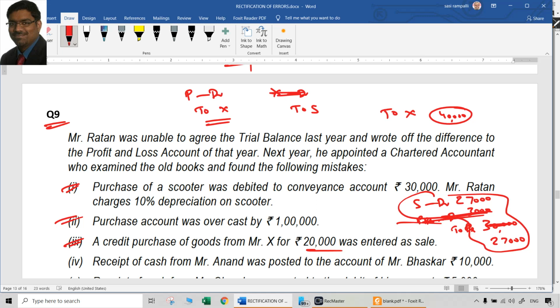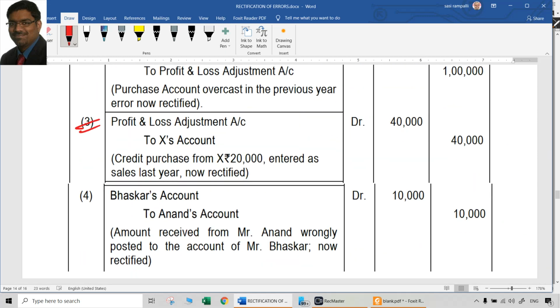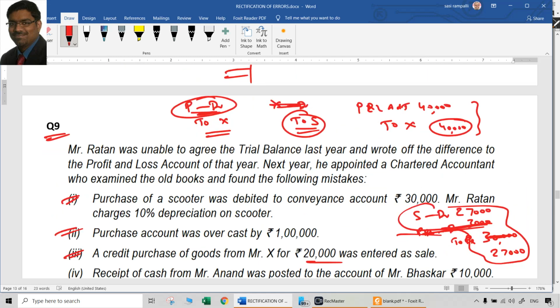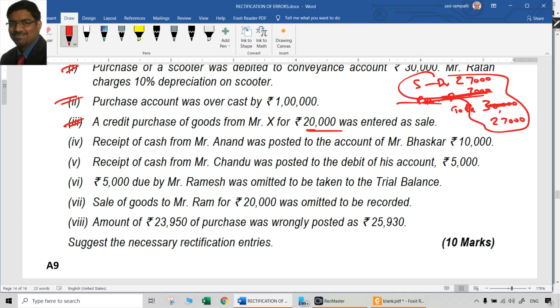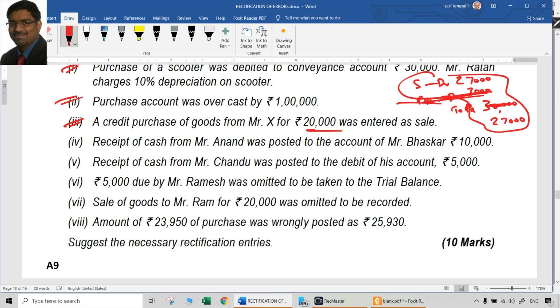Then this was not done earlier, but this was done. So to cancel this we have to debit P&L adjustment account, and to debit this also we have to debit P&L adjustment account. So that is also 40,000. So ultimately P&L adjustment account at R to X can be the one entry simply, that is for 40,000. That is the third entry. Sales account, purchase account we cannot record. Ideally sales account at R, purchase account at R, to X account. But we cannot record them separately. So P&L adjustment account at R to X account directly 40,000.